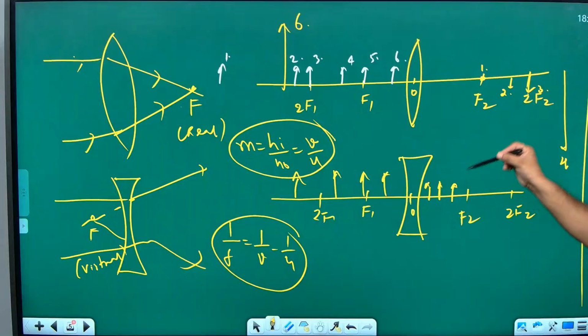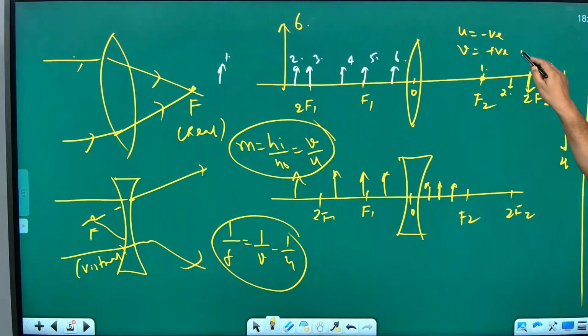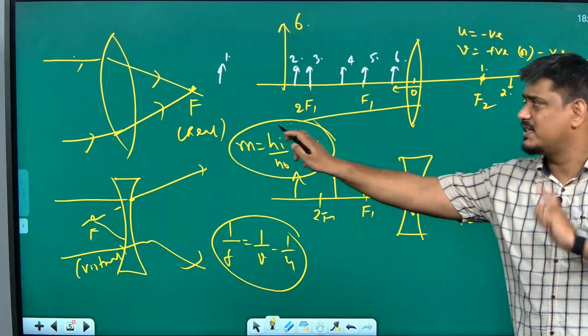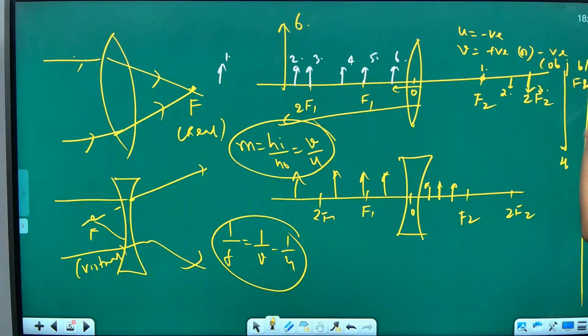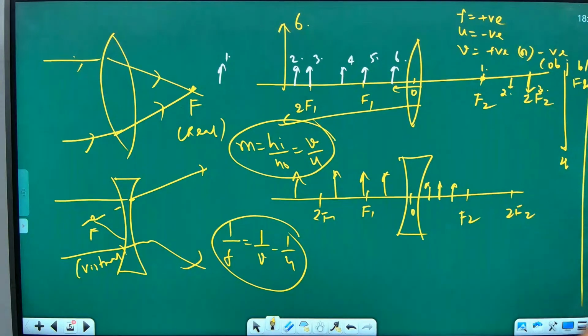So, if you see here, you will realize u is always negative, isn't it? V is always positive except one case where it is negative. Which case is that? Object between what and what? O and F, isn't it? This is object distance, this is the image distance, both are negative. Otherwise, all the images on this side are positive only. What about F? F is always positive. Why? Because you are taking this focus only for all the image formation, which is lying on the right hand side. So, focal length of convex lens is always positive, U always negative, V positive, but negative in one case when the object is between O and F.